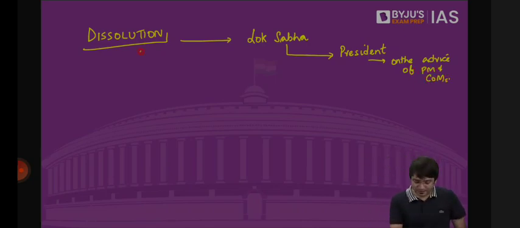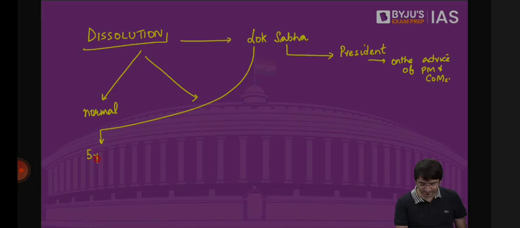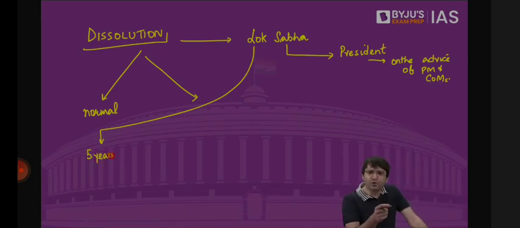First is the normal dissolution. What is normal dissolution? The term of Lok Sabha is 5 years. Once the term is over, it should be dissolved because the term is 5 years. That is normal dissolution. Sometimes it is premature dissolution.